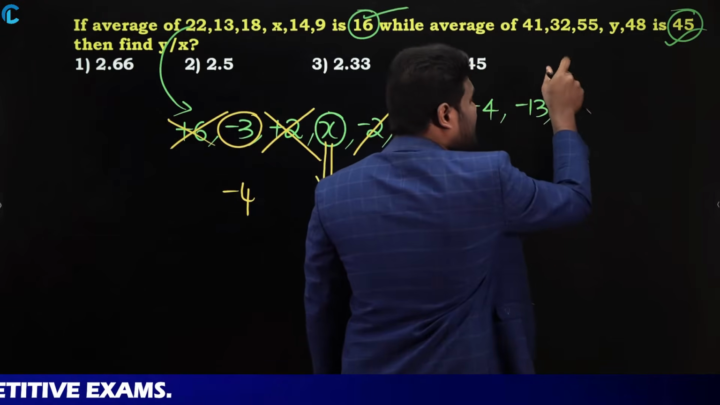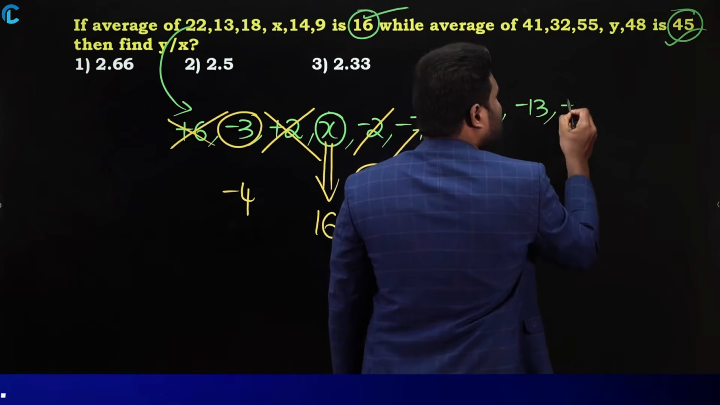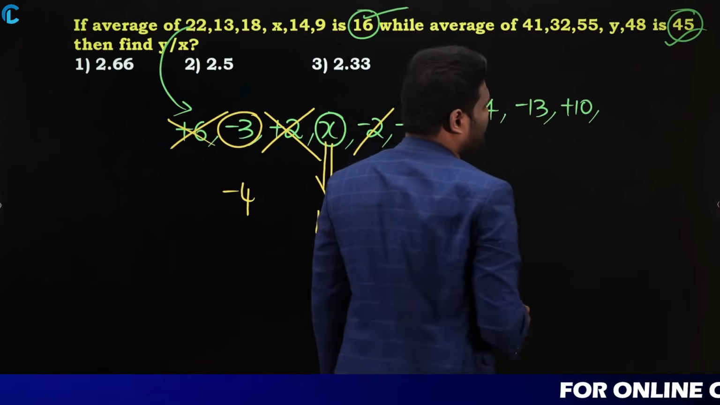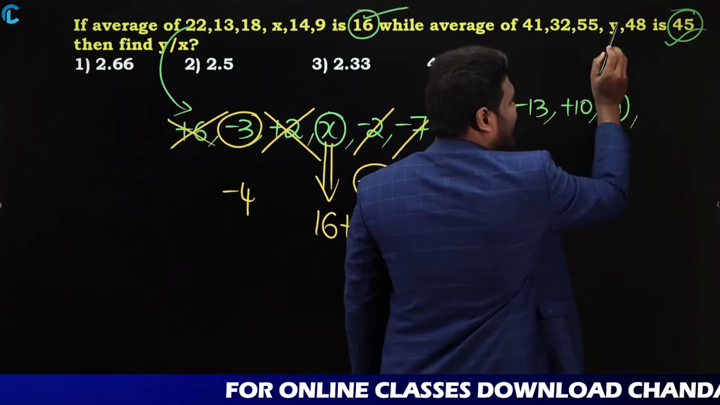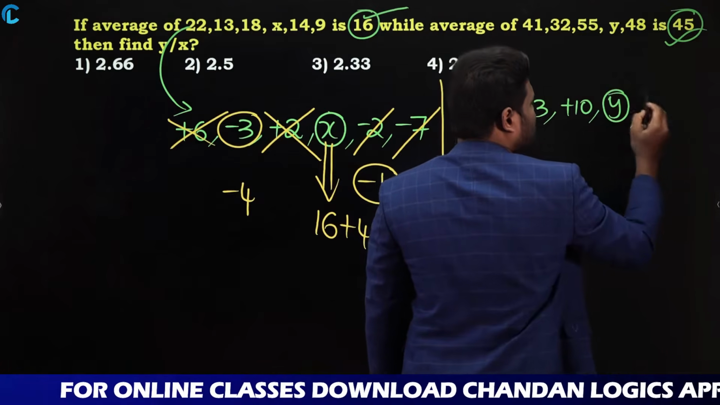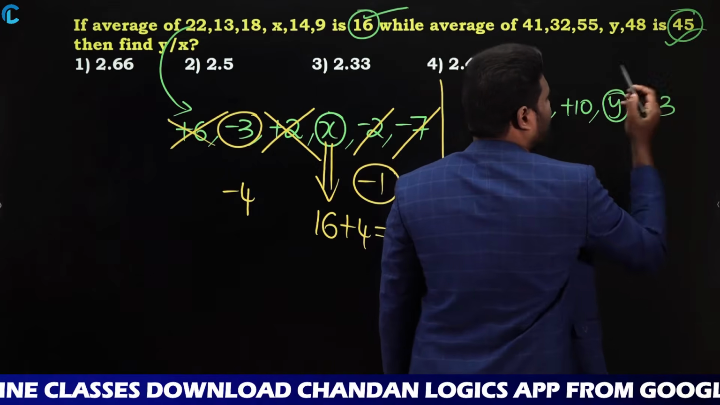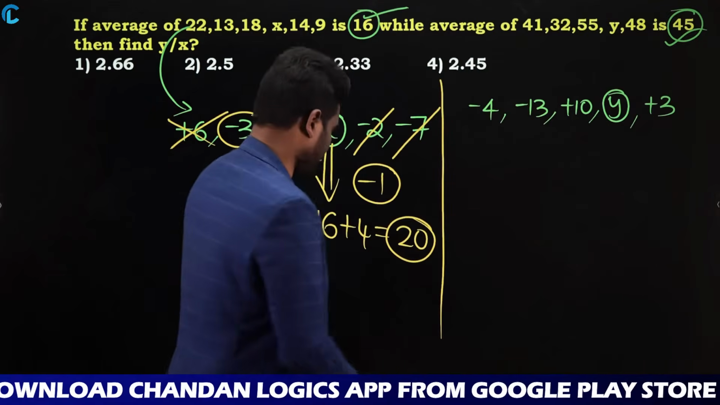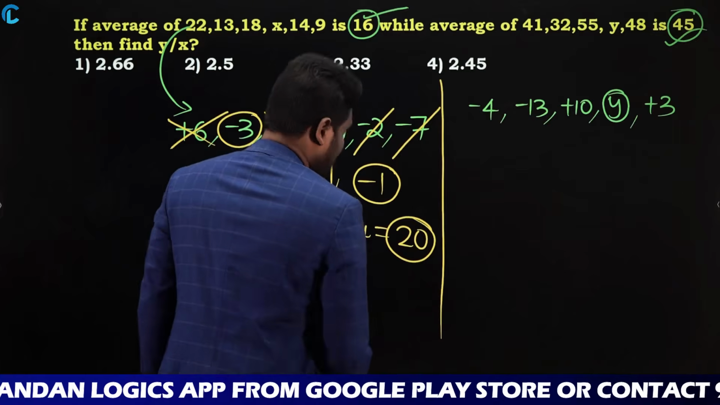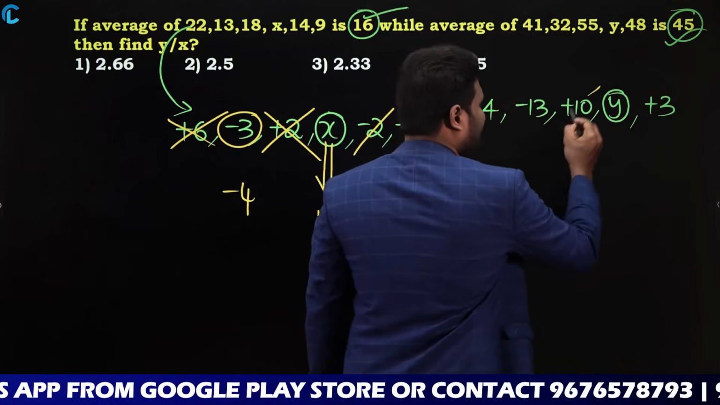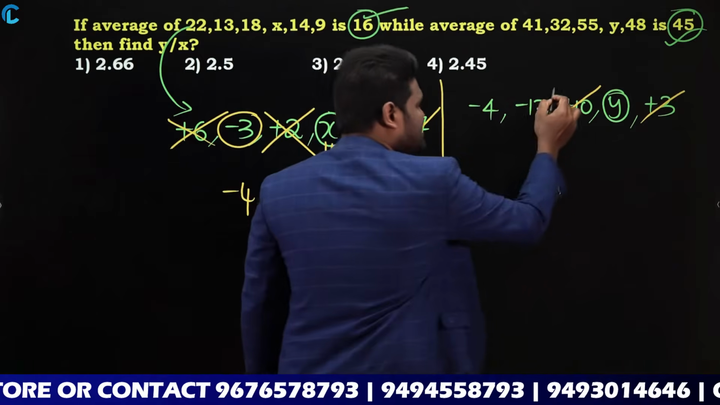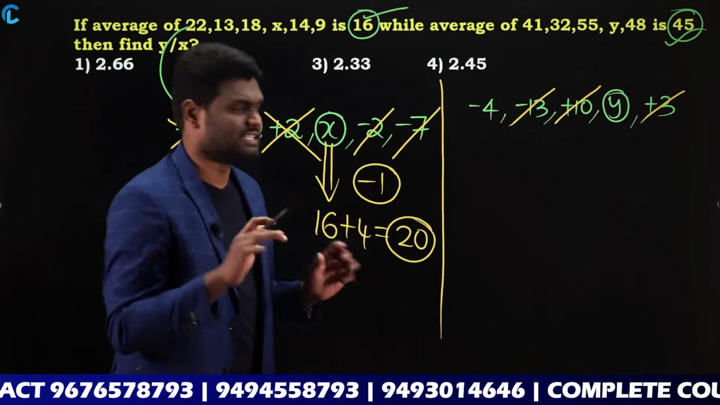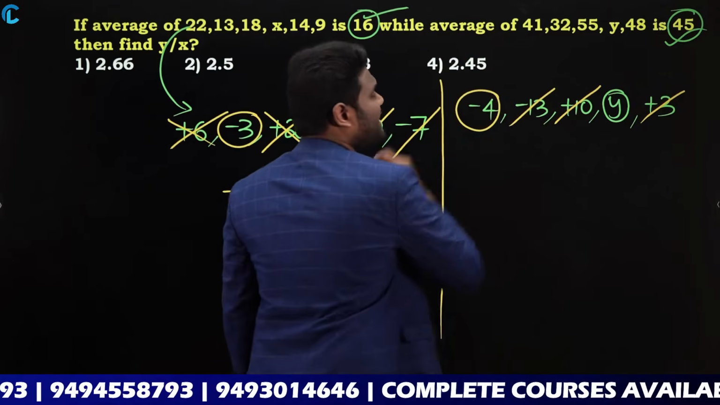Next, 55 is more than 45. How much more? 10 more than 45. The next one is y, which we need to find. And next is 48. 48 is more than 45. How much more? It's 3 more than 45. Okay. Now just balance it. Plus 10 plus 3 is nothing but plus 13. So plus 13 and minus 13 get cancelled. Finally, you are left with minus 4.